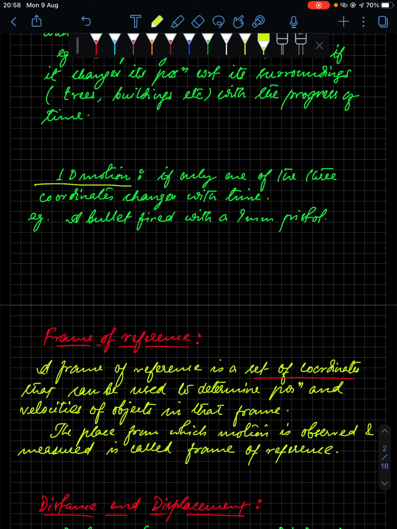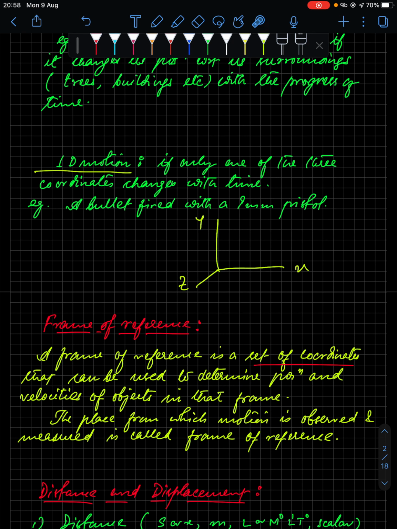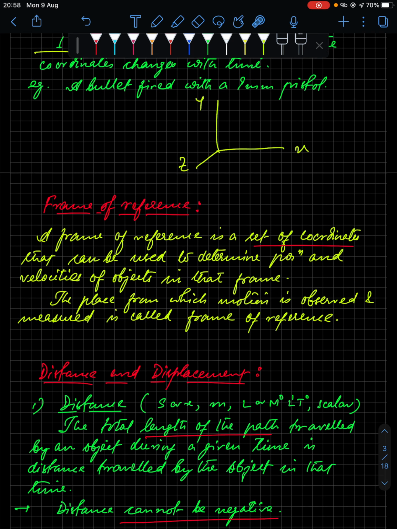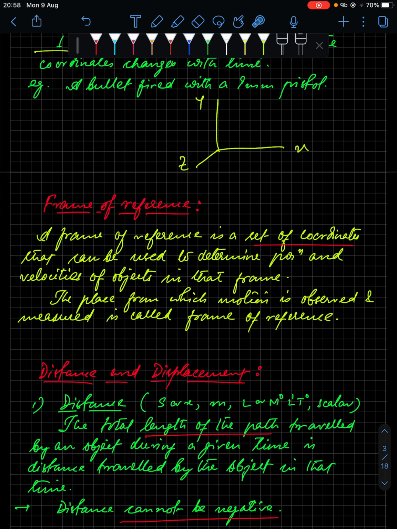In any situation, you have three coordinates x, y, z. So, in three dimension space, we have x, y, z, right? If all three coordinates change while a body moves, then the motion is three dimensional. An example can be a flying bird. If only two coordinates change, like x and y, and z does not change, as with an ant crawling on a tabletop, that is an example of two dimension motion. An ant walking on a long cable or a long wire is an example of one dimension motion, where only one coordinate out of the three is changing.